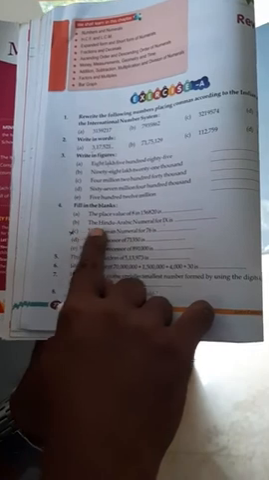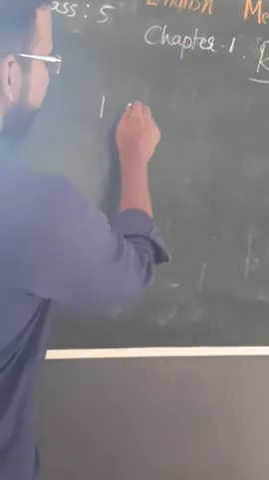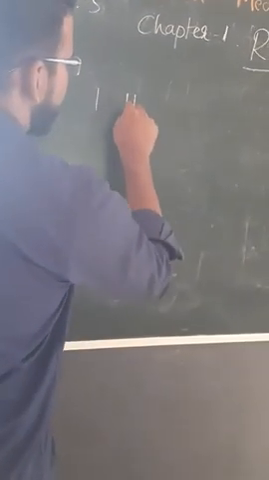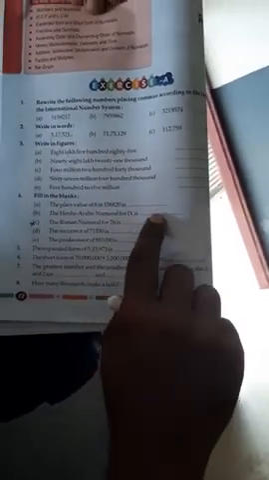The Hindu-Arabic numeral for IX is dash. It is a Hindu-Arabic number. The Hindu-Arabic numeral for IX is 9. Hindu-Arabic numbers means the numbers that we use. Here IX means 9.